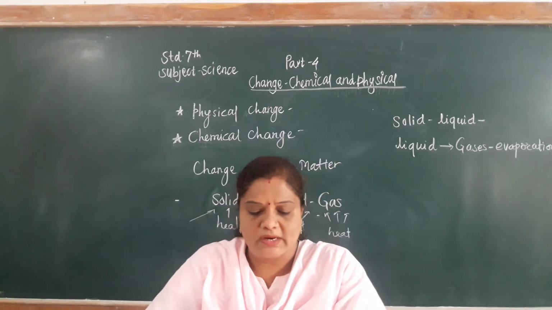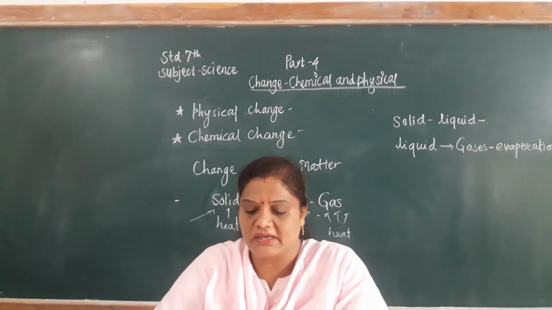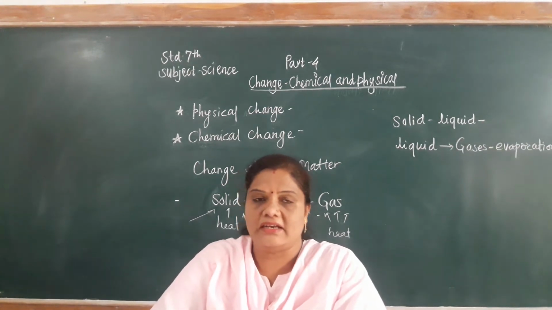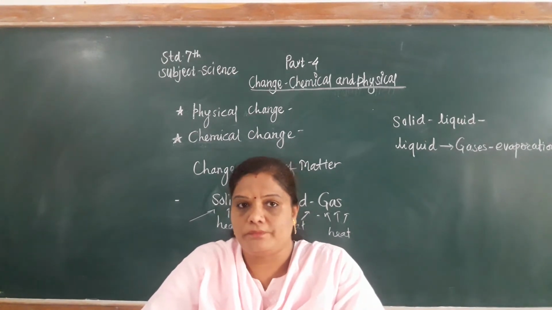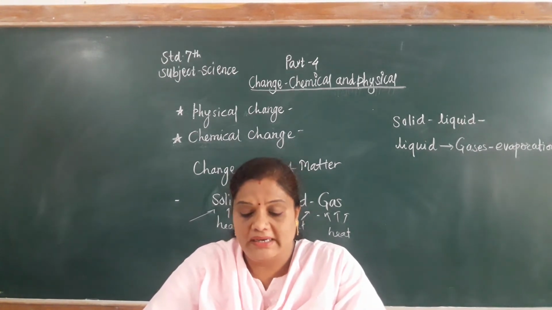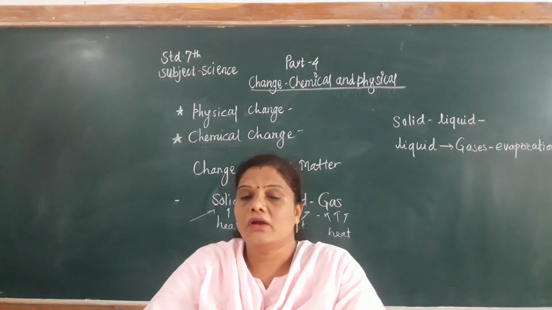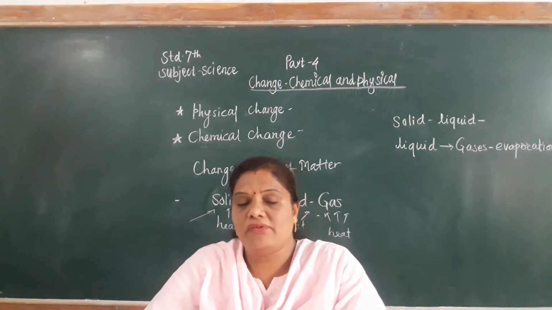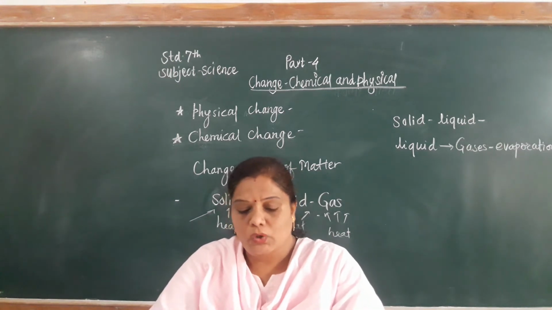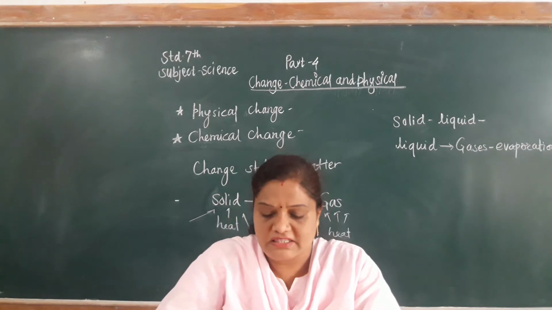Okay, now next one. See which of the following are physical changes and which are chemical changes. First I read the example: making a table from wood. Is making a table from wood a physical or chemical change? We have given a specific shape to the wood, and this is a physical change.